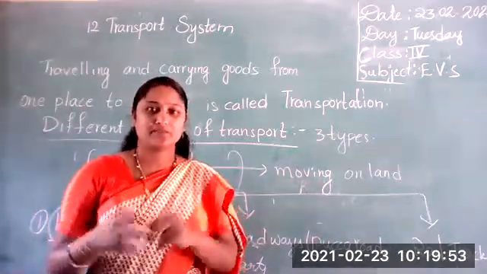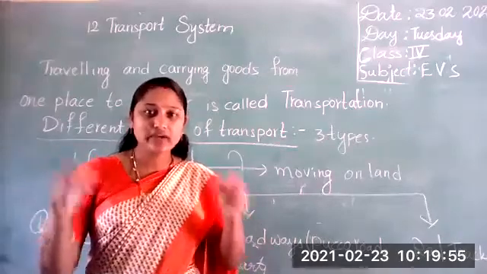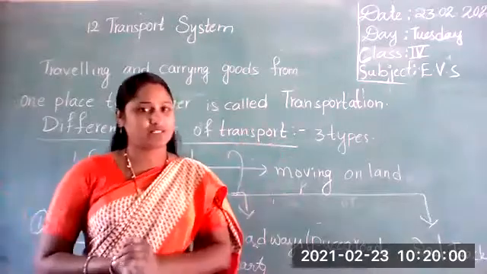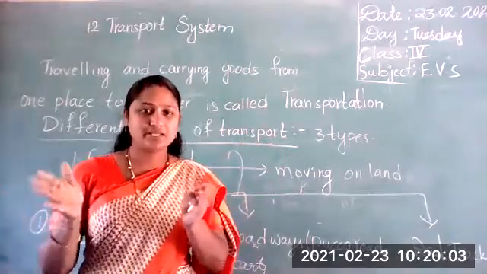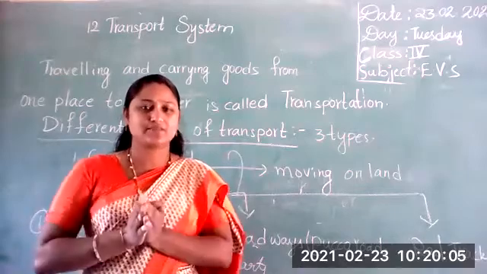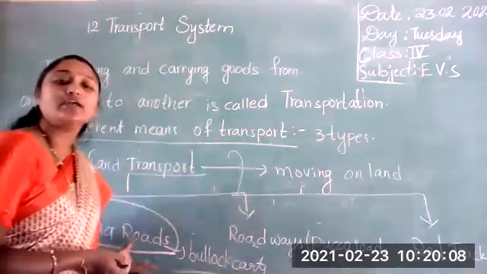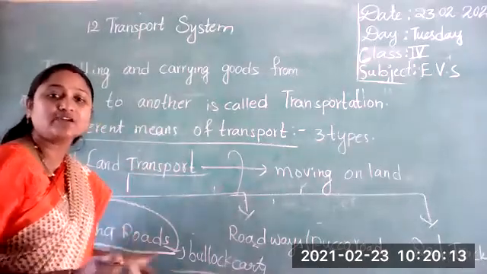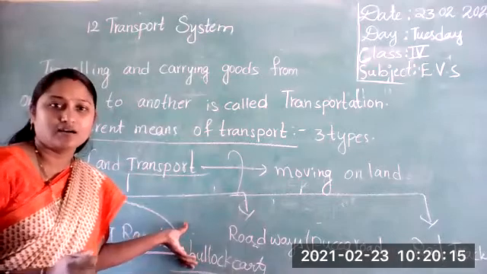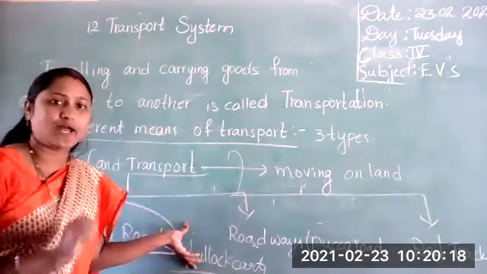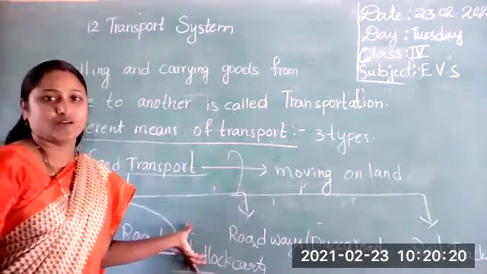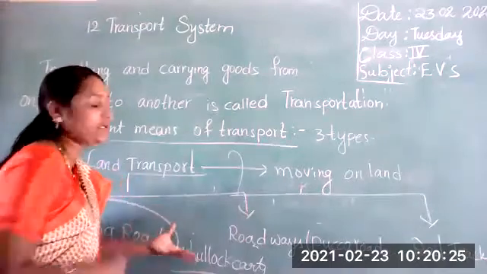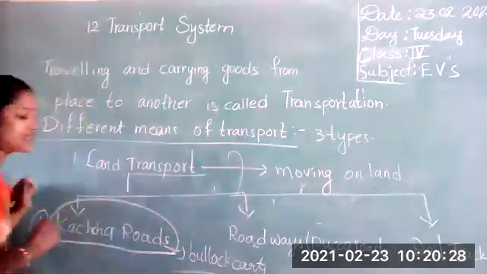But how is it, isn't it? When we are going in a car, we can't go to those places. It's a very few places, isn't it? So we can't go on those kacha roads in buses and cars. That is why we are using bullock carts, tongas, and cycles. And nowadays we are using bikes also. Okay, these are the common types of vehicles in the villages.